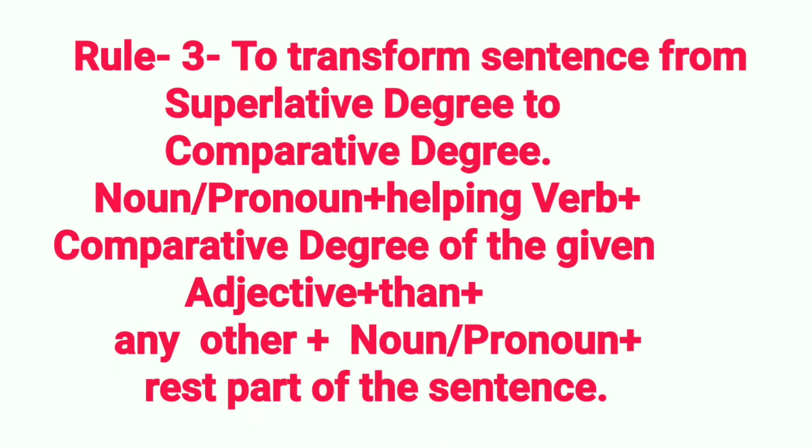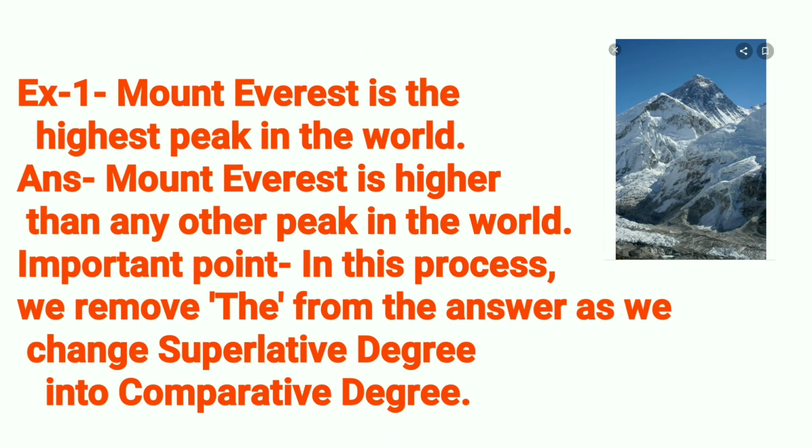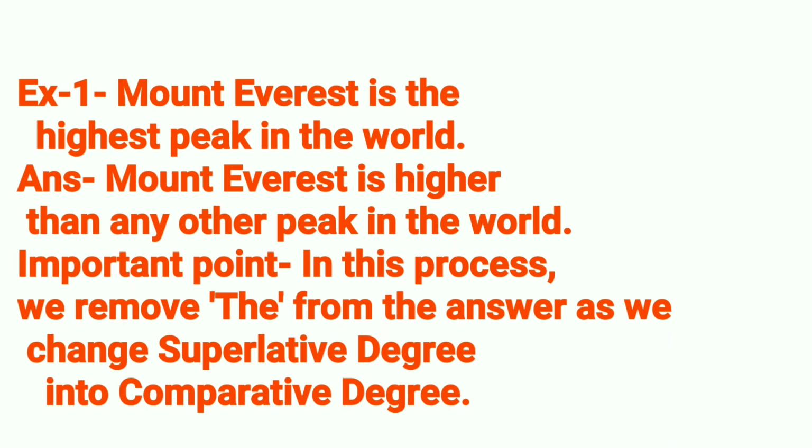Then we shall take the rest part of the sentence. Example 1. Mount Everest is the highest peak in the world. Answer: Mount Everest is higher than any other peak in the world. Important point. In this process, we remove the from the answer as we change superlative degree into comparative degree.